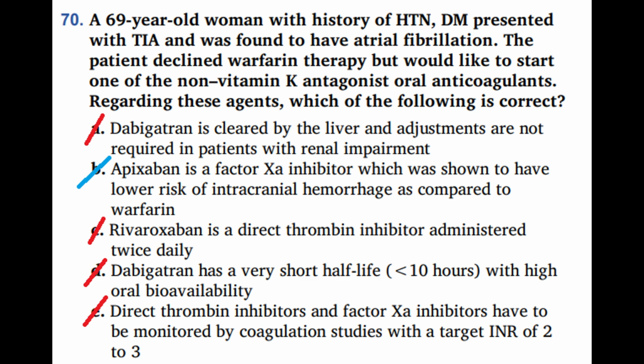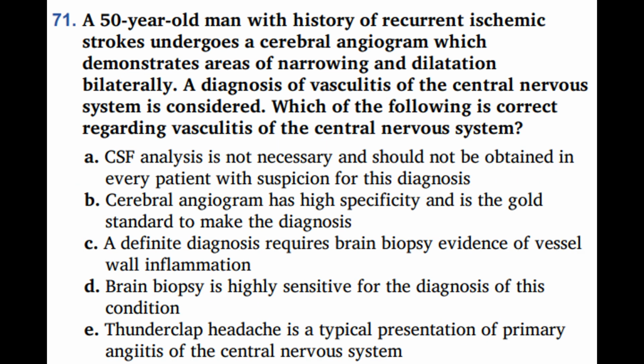Next question. Question 71. A 50-year-old man with history of recurrent ischemic strokes undergoes a cerebral angiogram which demonstrates areas of narrowing and dilatation bilaterally. A diagnosis of vasculitis of the central nervous system is considered. Which of the following is correct regarding vasculitis of the central nervous system?